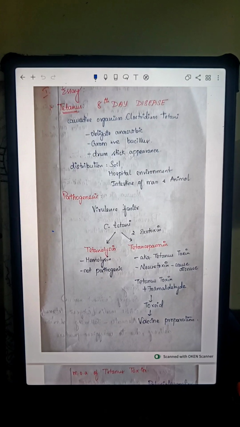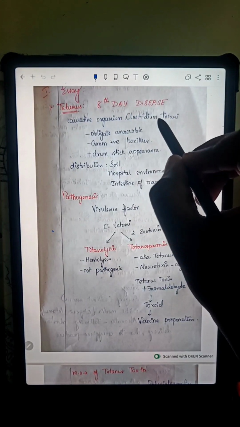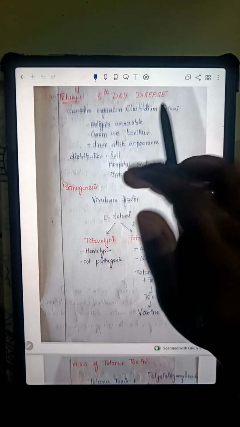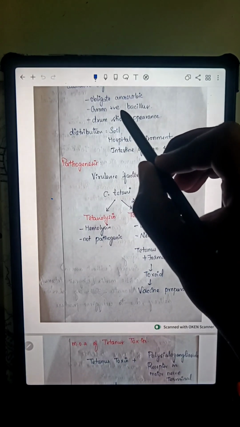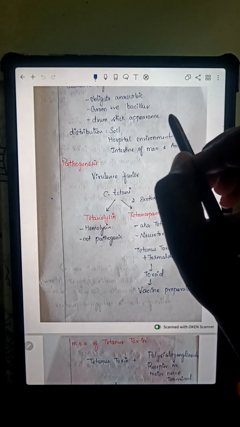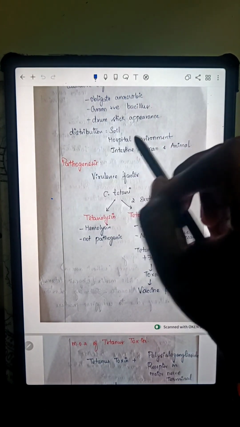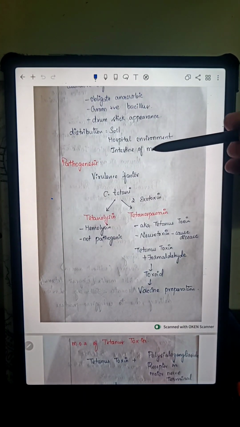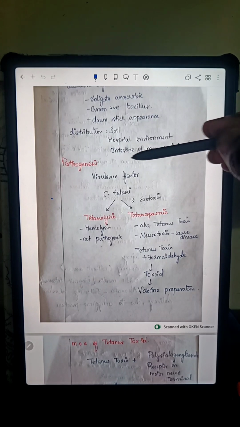Tetanus is caused by a causative organism called Clostridium tetani. It is an obligate anaerobe. In gram staining, it is a gram-positive bacillus, with drumstick appearance in microscopy. Distribution is soil, hospital environment, and the intestine of man and animal.